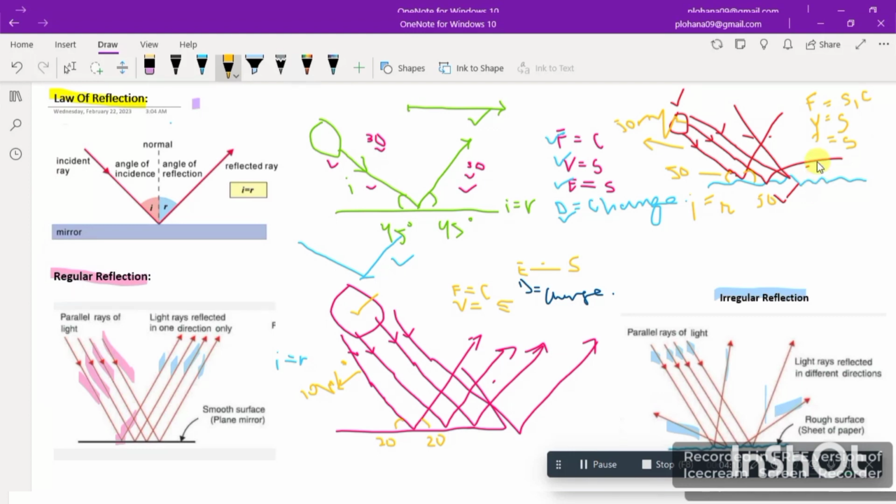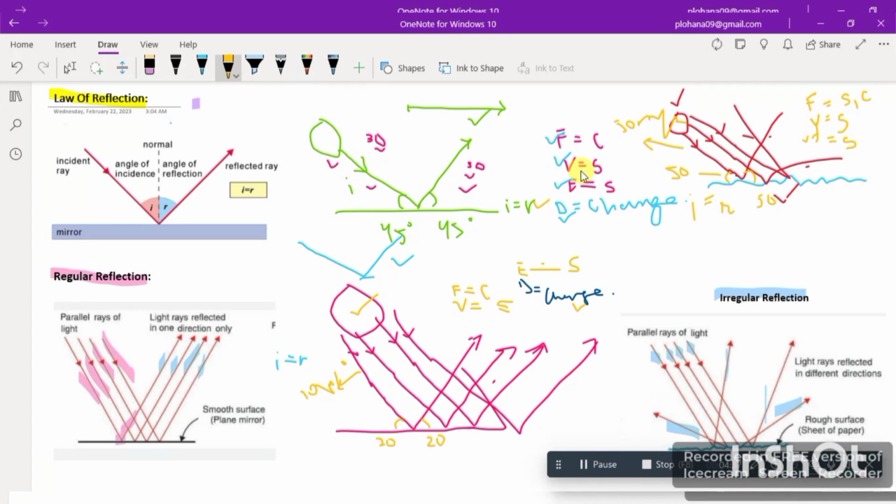So in all cases we saw direction is changing here, direction is changing here, and direction is changing here too. So basically the law of reflection says that the incident ray's angle and reflected angle are the same, while their frequency is also the same, and velocity is also the same. Only the direction is changing. Now let's see irregular reflection, what role it plays.